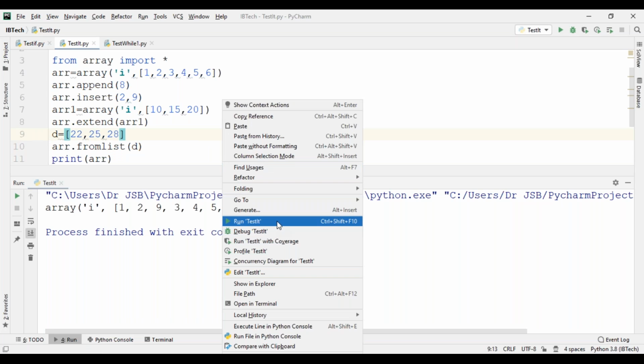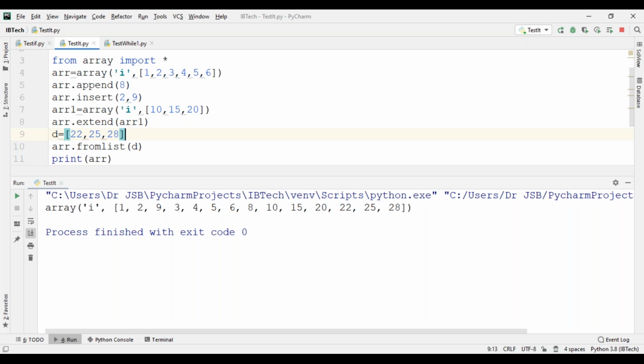Now see, the previous operations give 1, 2, 9, 3, 4, 5, 6, 8, 10, 15, 20. Then again, we want to join 22, 25, 28.